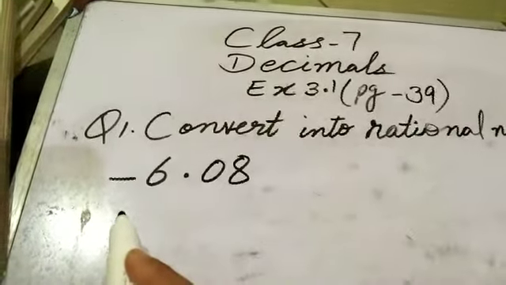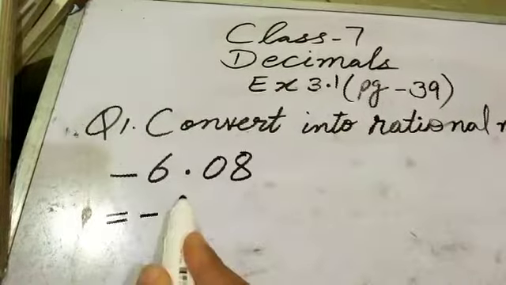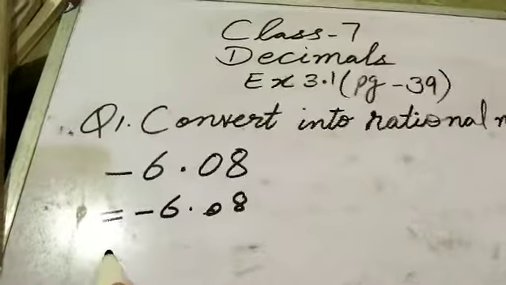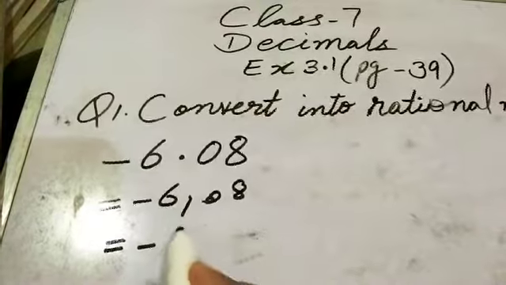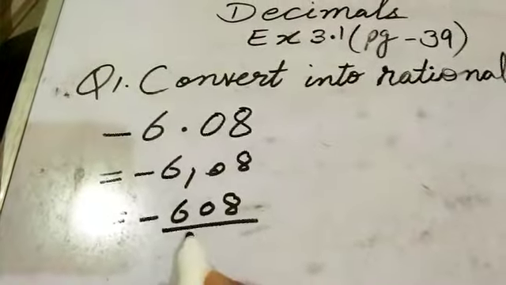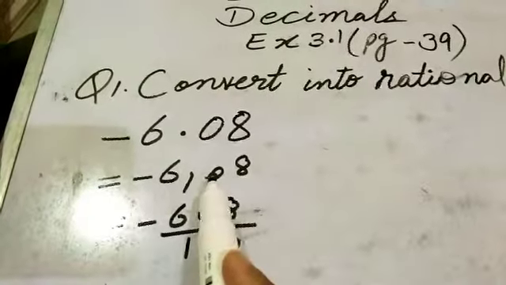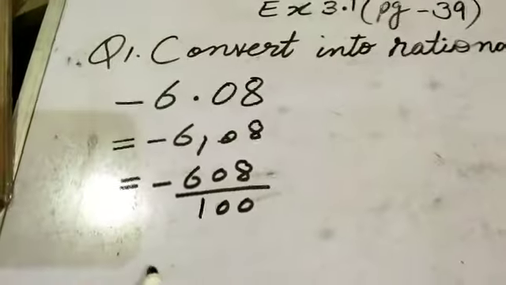For solving this question, first of all we have to put the equality sign and write the question again. The second step is to cross the decimal and it will become 608 divided by 100. Why 100? Because we have two decimal places, so put the two zeros and one for crossing the decimal.